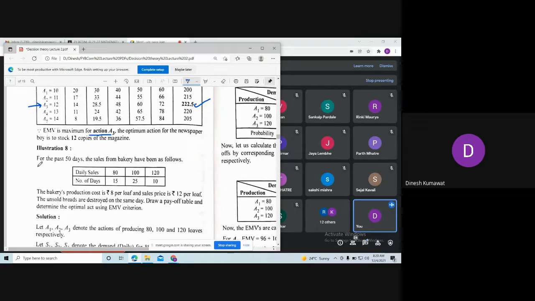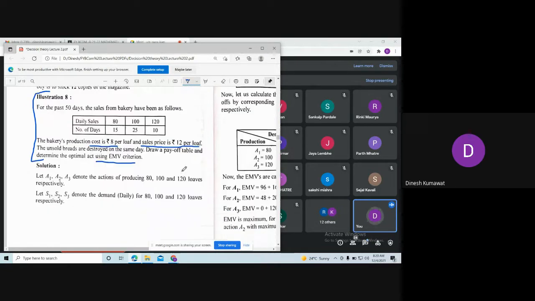Now this is also a similar kind of problem. Observe, cost is rupees 8 and sell price is rupees 12 per loaf. Now tell me, is there loss or profit? Cost price is 8 and selling price is 12. Profit. So again we are going to use the EMV criterion in the same example.